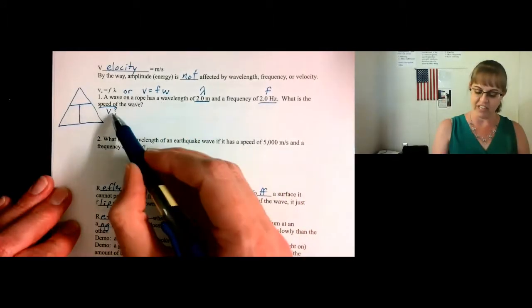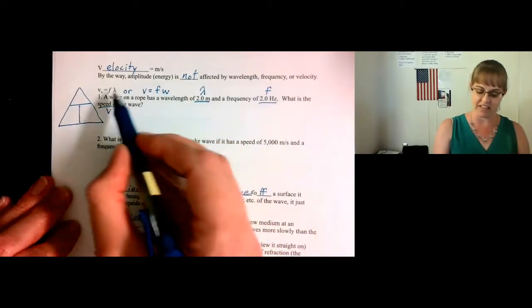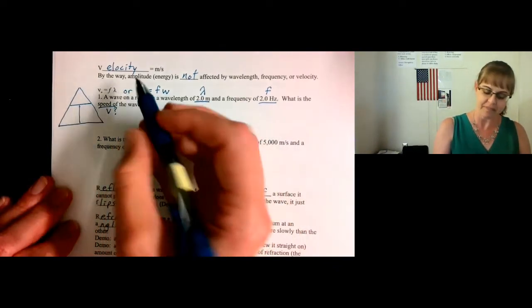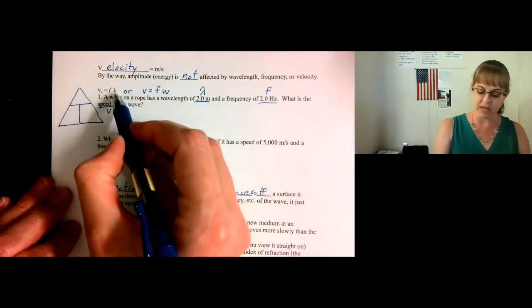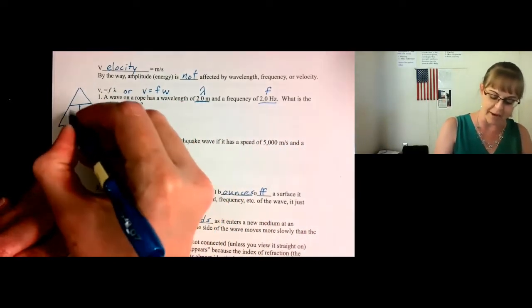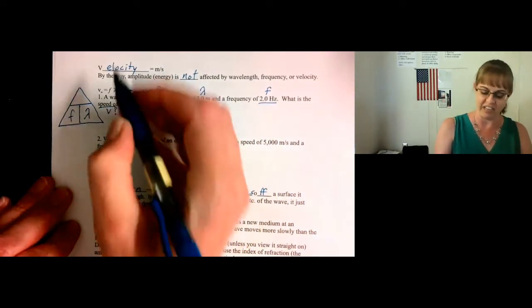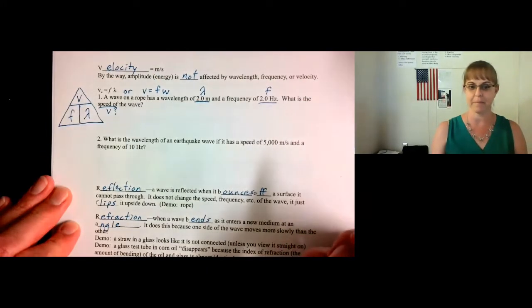So the formula with velocity, frequency, and wavelength is V equals F lambda. Notice frequency and wavelength are being multiplied. Therefore, they go in the bottom, side by side, multiplied. Then velocity goes on the top.